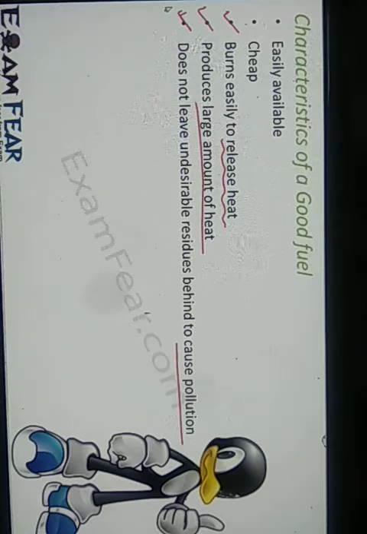Now it is very important to see that a fuel which we are categorizing as a good fuel is good for the environment, because if it is harmful for the environment, then basically there is no point in generating energy from such a fuel, which in turn is causing harm to our environment and to us.